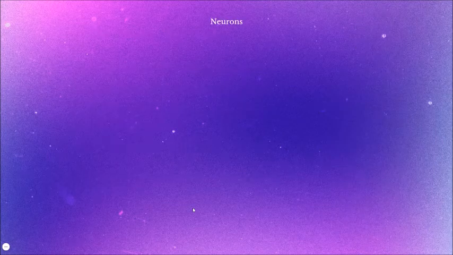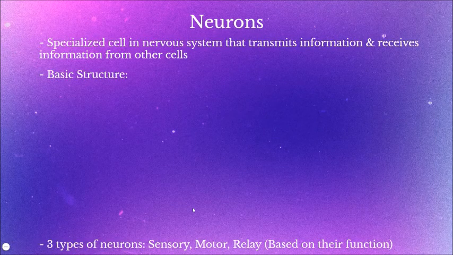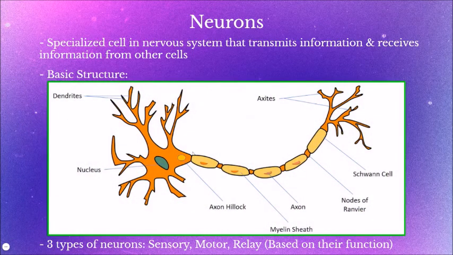What are neurons? Neurons are fundamental units of the brain and the nervous system. They are specialized cells in the nervous system that transmit information and receive information from other cells. This is a basic structure of a neuron. Here we have the dendrites, which conduct nerve impulses from another cell to the cell body. The cell body contains most of the cell organelles and the nucleus.